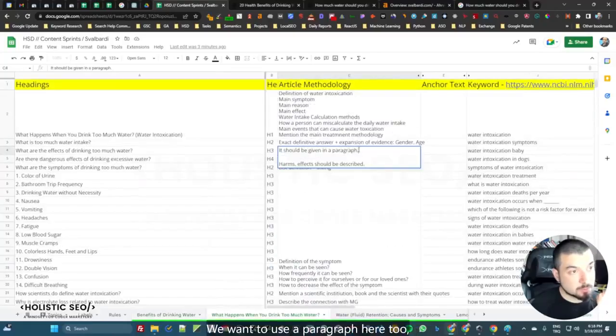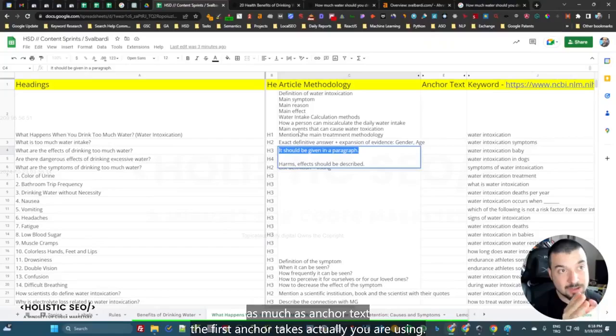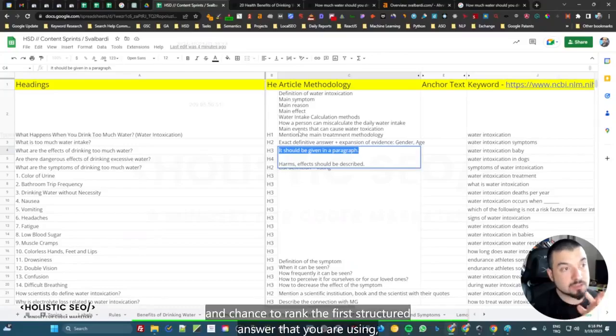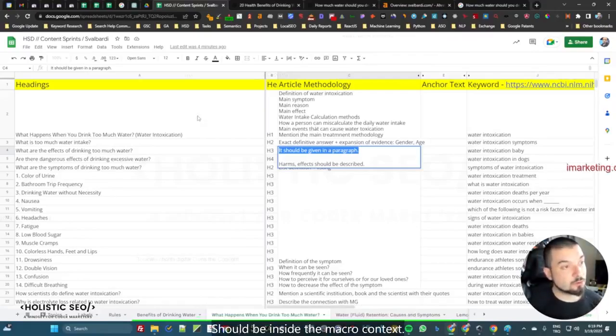We wanted to use a paragraph here too, because the first structured content in your document is really important, as much as the first anchor text you are using. If you want to increase your relevance and chance to rank, the first structured answer that you are using, whether it is an HTML table or an HTML list, should always be inside the macro context.